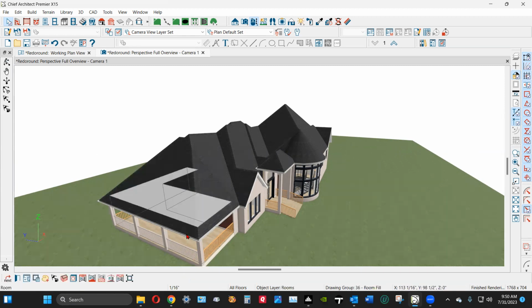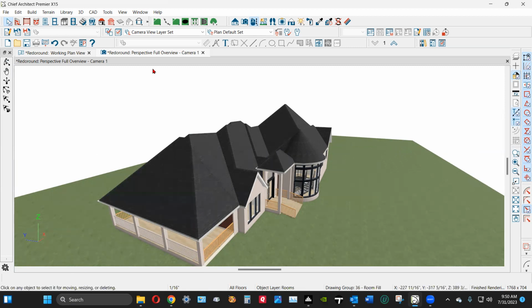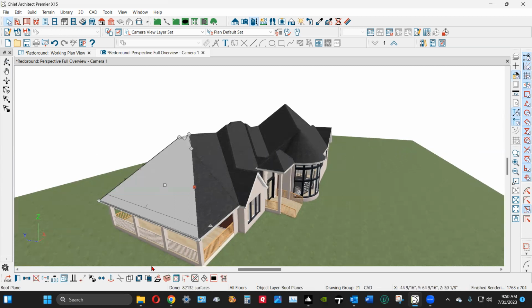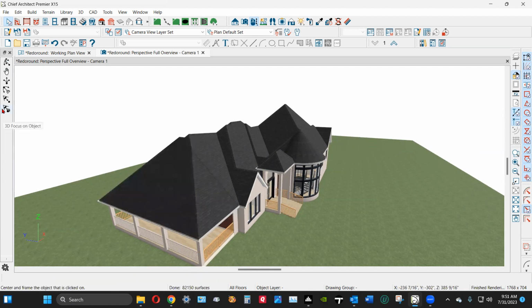Wow. My computer's having a little trouble. Sometimes refreshing the screen, that's F5 on the keyboard, helps. Yeah. See, now that's joined. But when they won't join or they're not joined, especially doing manual roofs, you have to use the join roofs tool a lot.